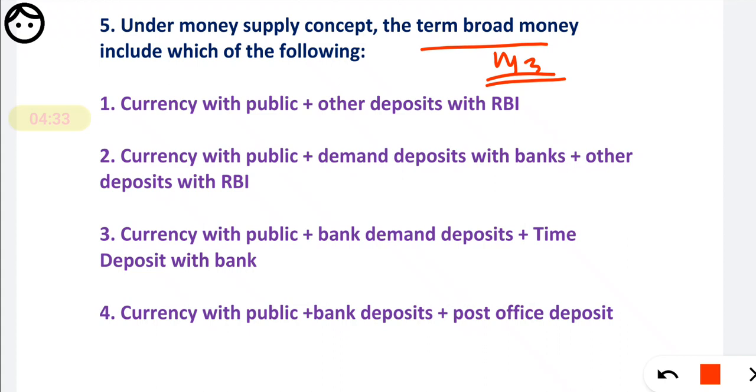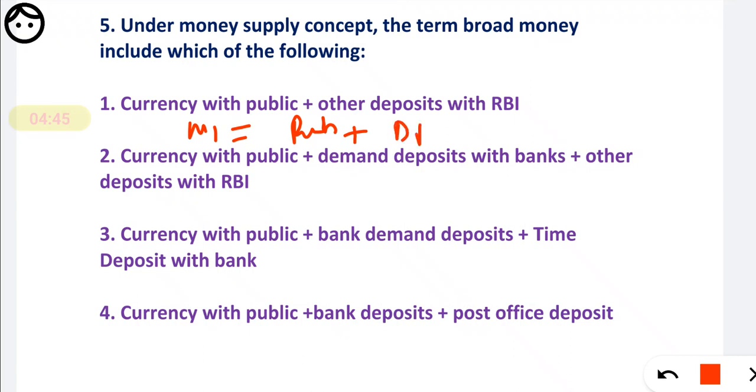So friends, you must know the definitions. I will repeat here. M1 is nothing but the currency with the public, plus demand deposits at the bank, plus other deposits at the RBI. That is M1. What is M2?